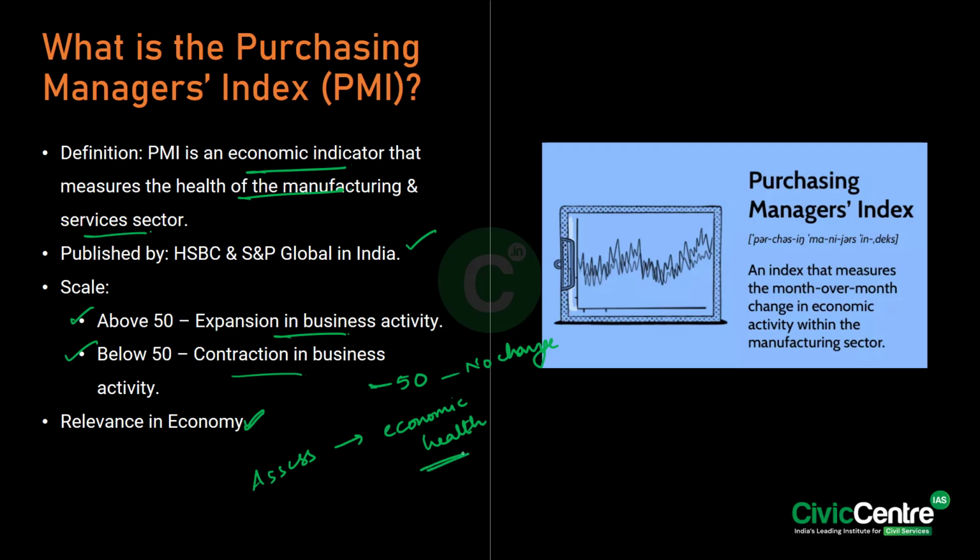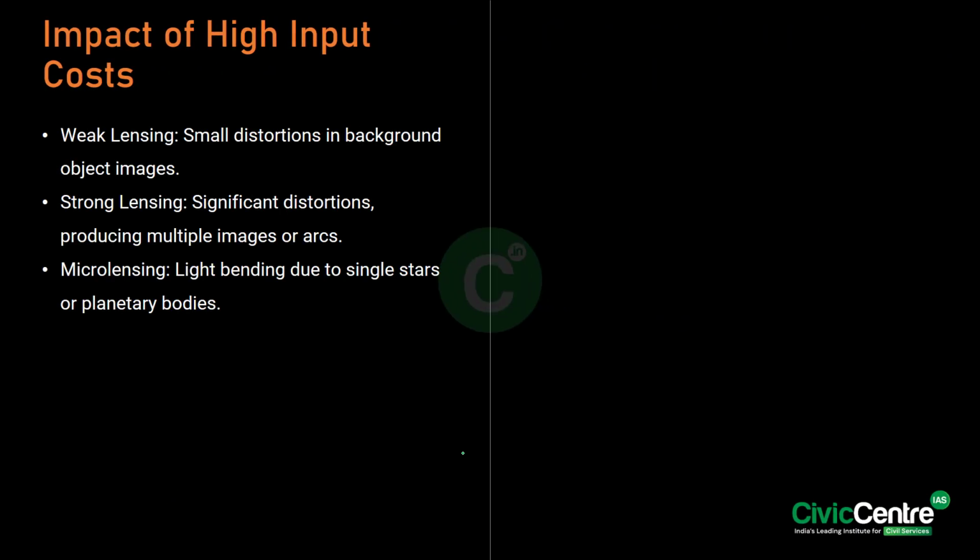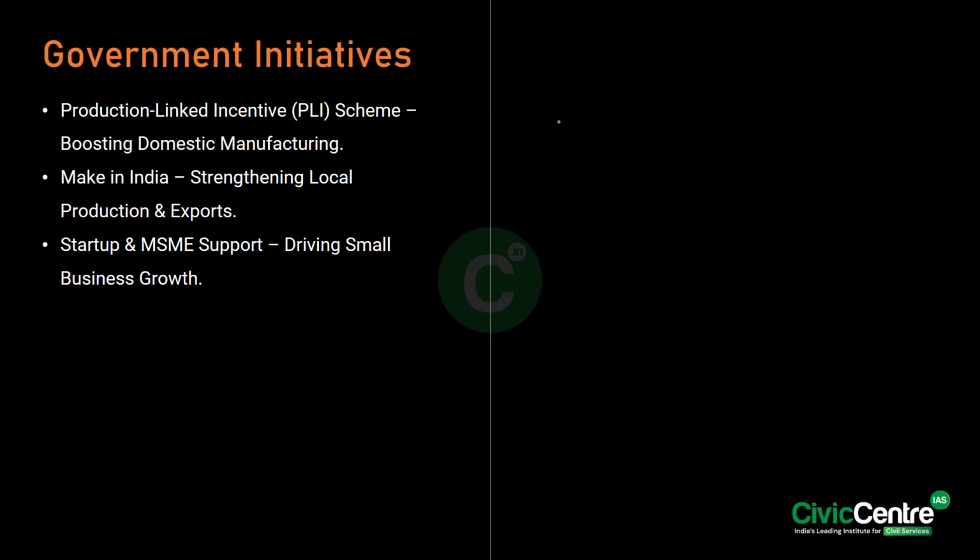So, what is the impact of the high input costs on the manufacturing? So, firstly, it will lead to cost push inflation. It will lead to supply chain issues. So RBI may adjust the monetary policy to control the inflation, whereas the government may revise the import tariffs with respect to it.